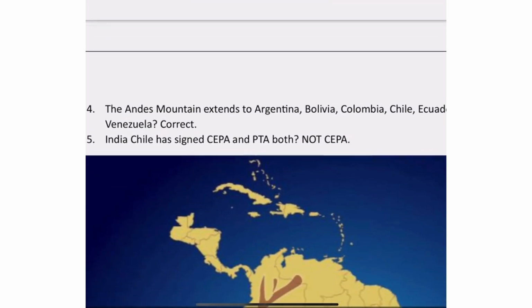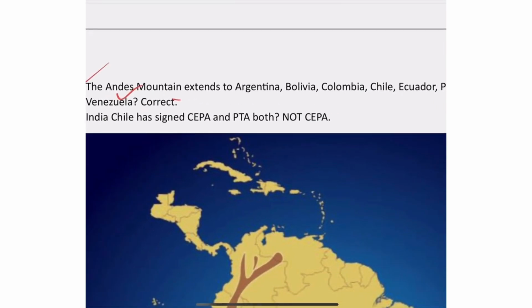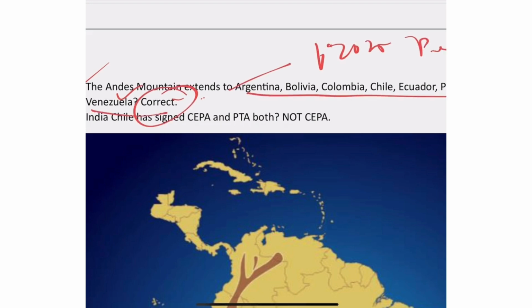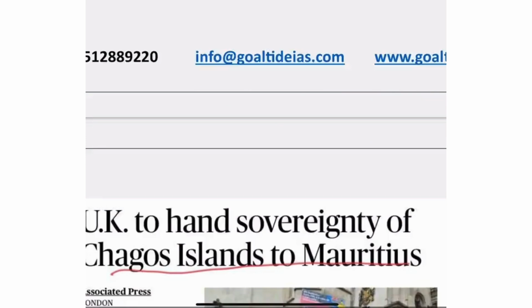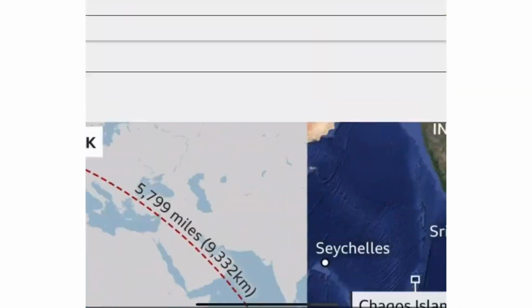Now this question you see here, the Andes mountain extends to these countries. Now this was part of your 2025 prelims. Even if this question had not come in the exam, I would also have asked you such a statement. Okay, and the next: India-Chile has signed the CEPA and the PTA preferential trade agreement. Not CEPA, only the preferential trade agreement. Okay, and this is the Andes mountain. You have to learn. In a similar way, we have other articles as well, and we are solving them.